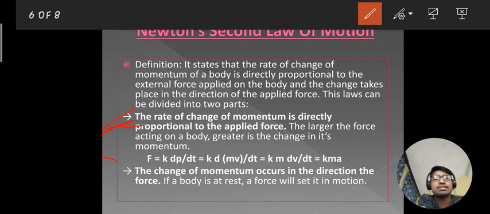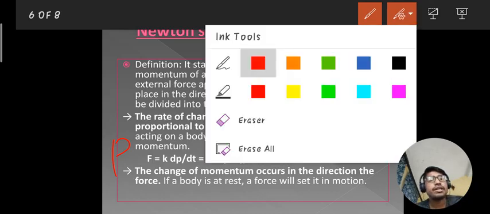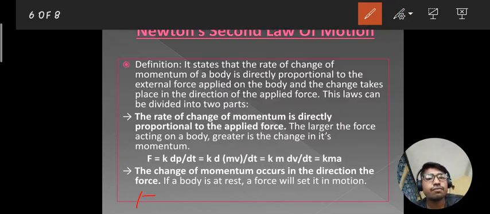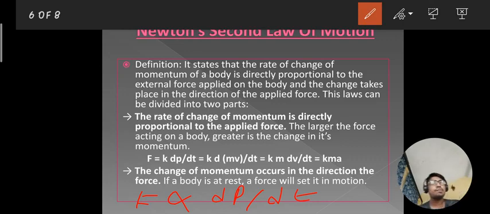Here, momentum is p, and rate of change means change according to time interval. So the rate of change of momentum is dp by dt, and it is directly proportional to the force, which means force is directly proportional to dp by dt.